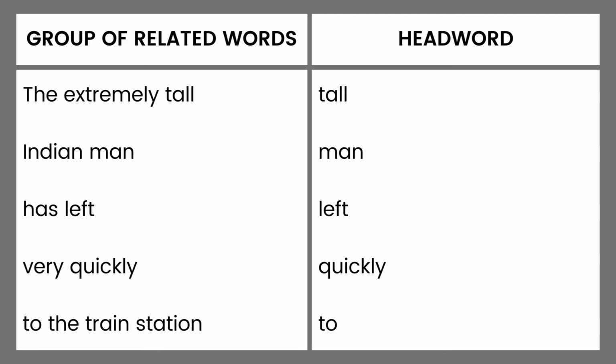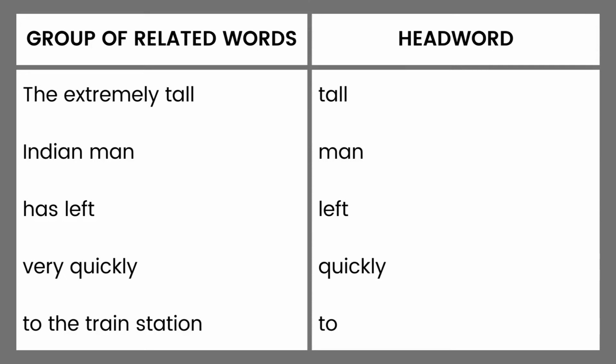Our third group of related words, has left, made up of an auxiliary verb and a main verb. Now the head word in this phrase is left because it is the main verb and the word emphasis is laid on. The other verb, has, is an auxiliary verb or a helping verb as we commonly say.